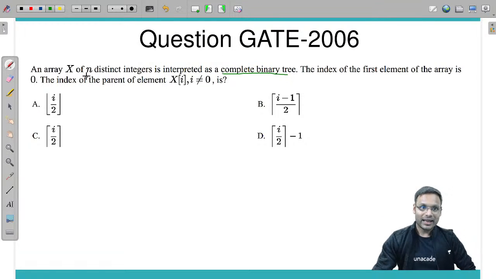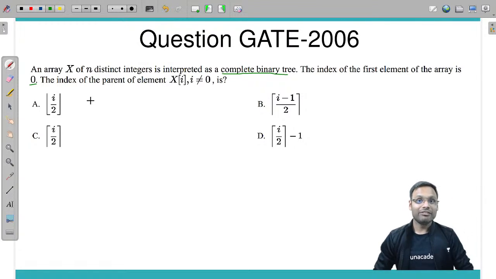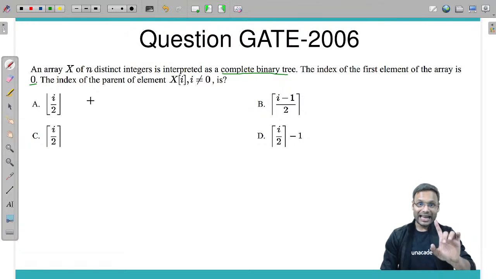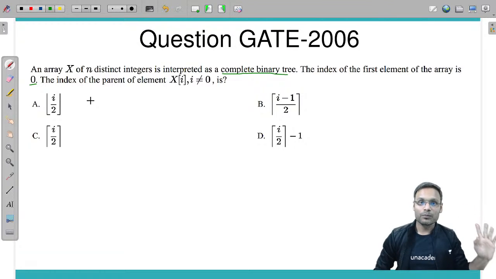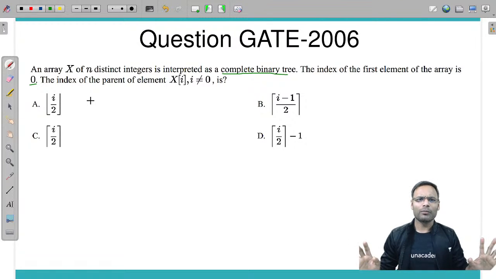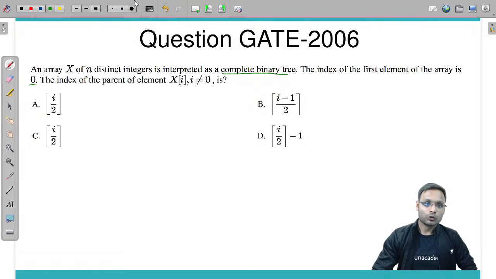So what it says, an array X of n distinct integers is interpreted as a complete binary tree. The index of the first element of the array is 0. Usually we have seen that the index of the array starts from 1 in the array representation of a CBT, complete binary tree. But here the index starts from 0. Fine, no problem. We can interpret some answers through that only. Let's see how it will work. Now they are saying the index of the parent of element X of i, when i is not equal to 0, is. So suppose you have a CBT.